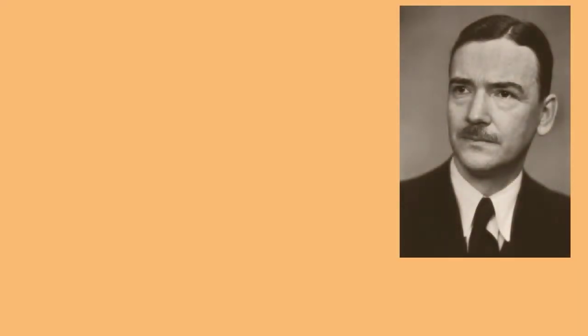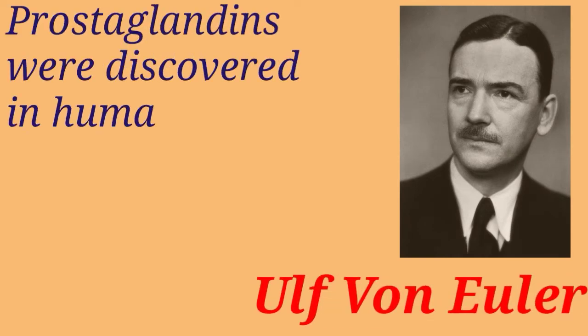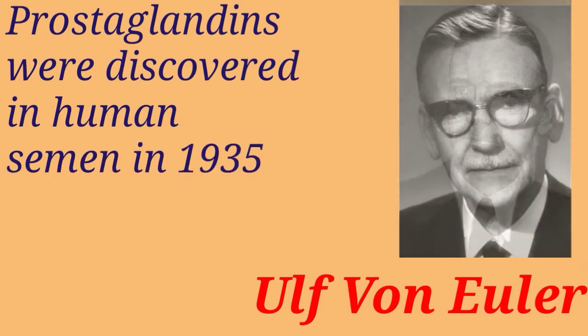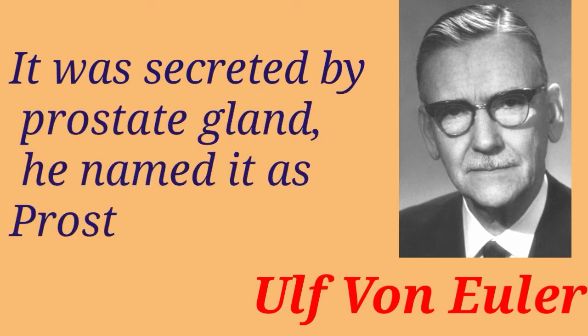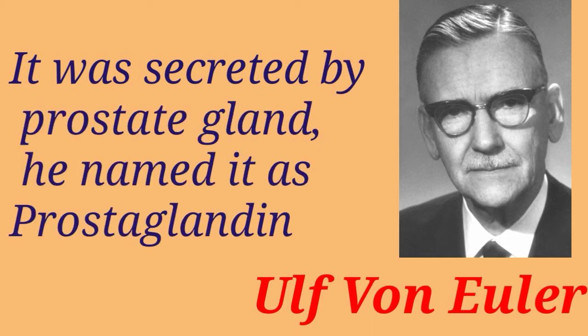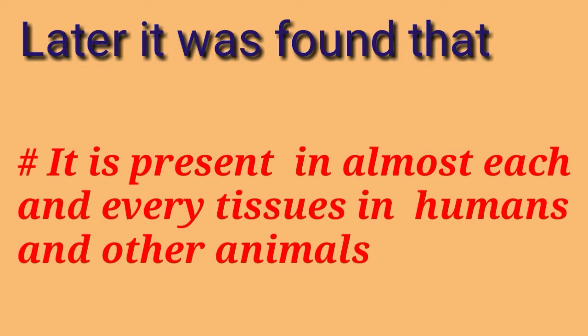In 1935, the Swedish physiologist von Euler discovered a substance in human semen. Since it was secreted from the prostate gland, he named that substance prostaglandin. Later, it was found that prostaglandin was present in almost every tissue in humans and other animals.